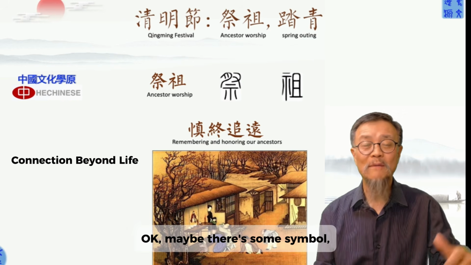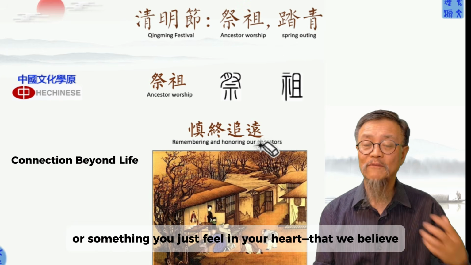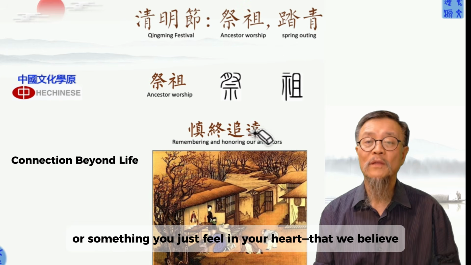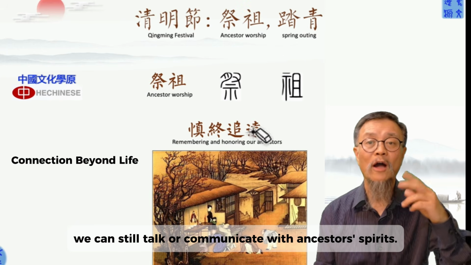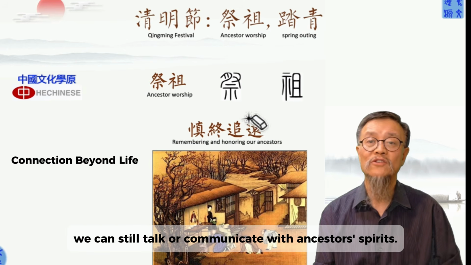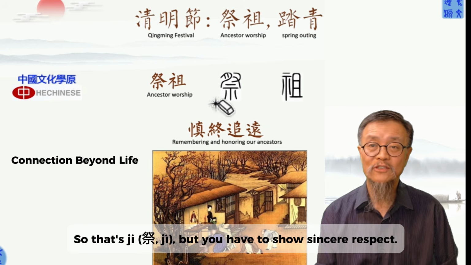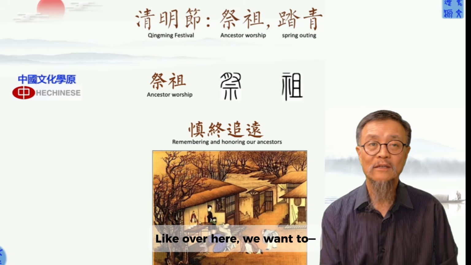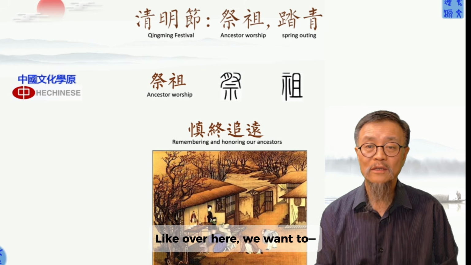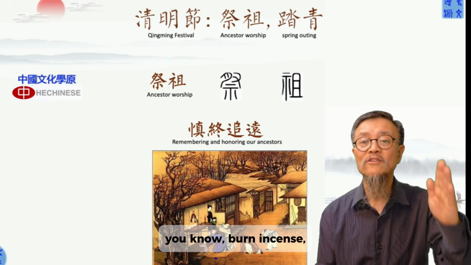Okay, maybe there's some symbol, or something you just feel in your heart, that we can still talk or communicate with the ancestor spirit. So that's the Ji.